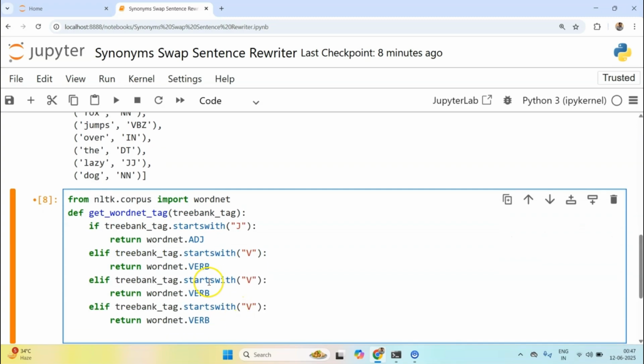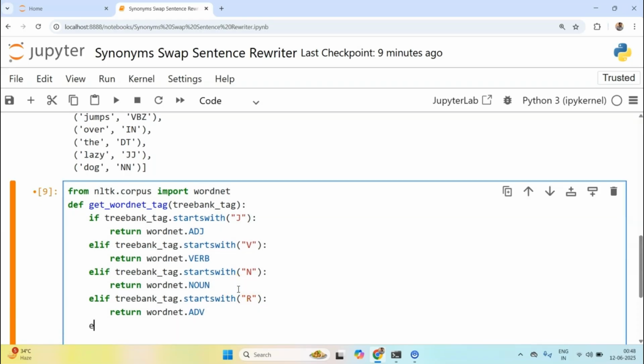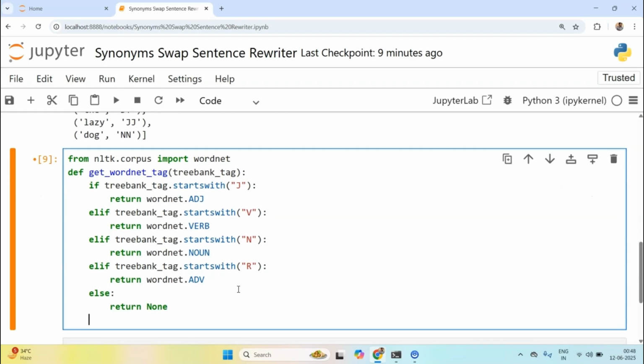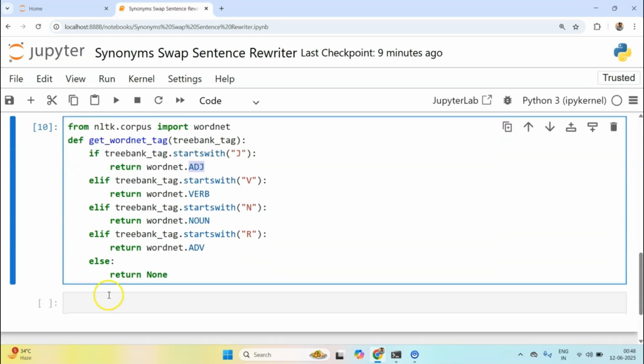If treebank_tag starts with N, that means it is a noun, so wordnet.NOUN. If it starts with R, it would mean adverb. And else, if it does not follow this pattern, which means I don't want to return a wordnet tag, I'll simply return None.